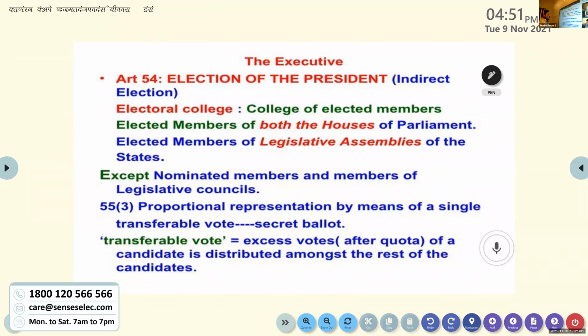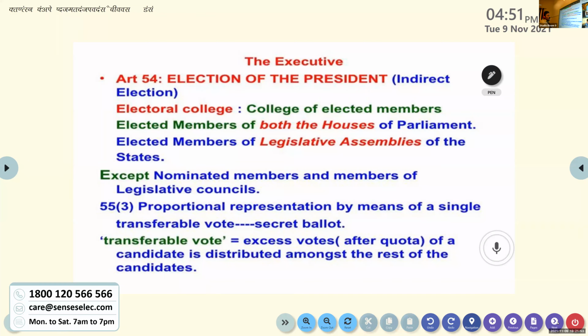Clear? They are the parts of the electoral college, except nominated members and members of legislative councils. The nominated members in the Rajya Sabha don't have the power to cast a vote for the presidential election, and not the members of legislative councils, only the legislative assemblies.